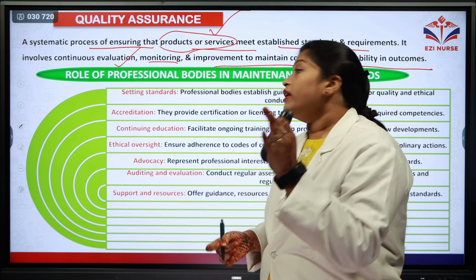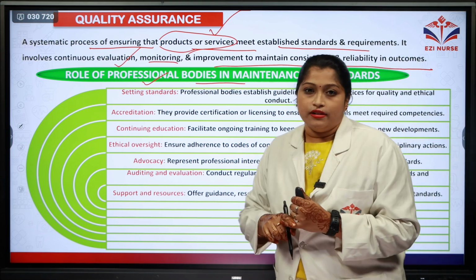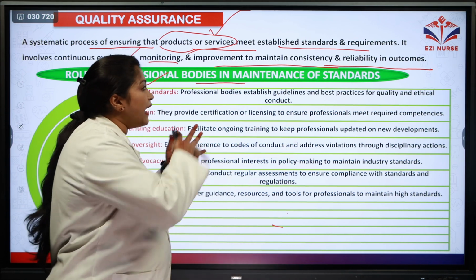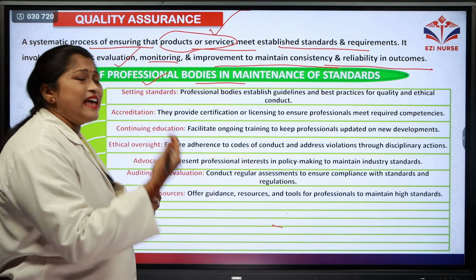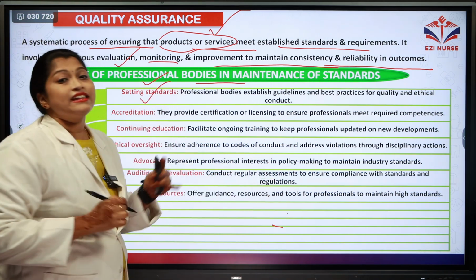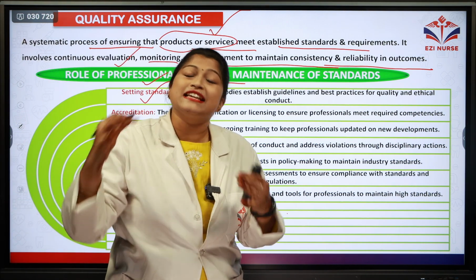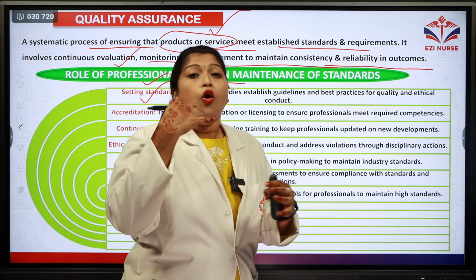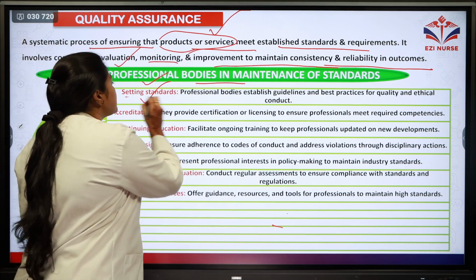So let's see what is the role of the professional bodies in maintenance of the standards. There are certain professional bodies which are maintaining the standards. How are they maintaining them? What is their role? So let's look into it. The first point is setting the standards. Prior to evaluating, they need to set certain standards. Only after keeping that in mind can we do the quality assurance. So first, you need to set the standards.